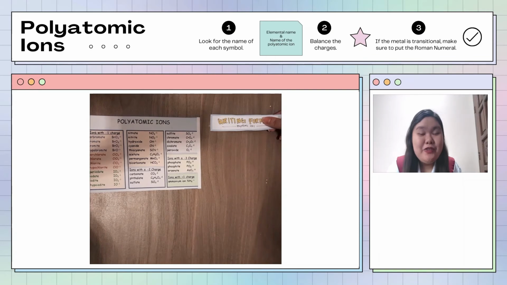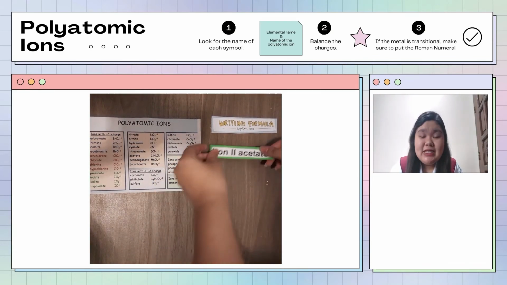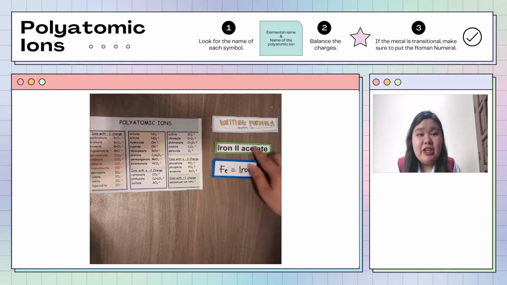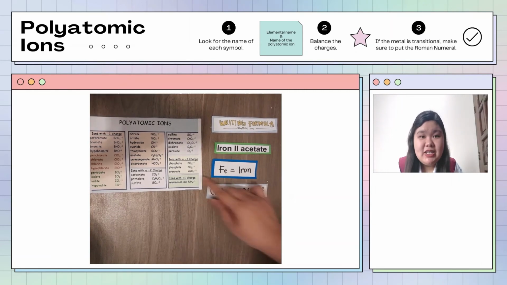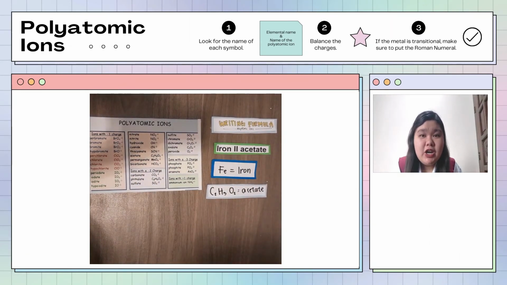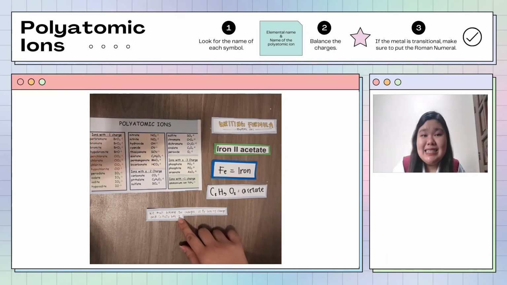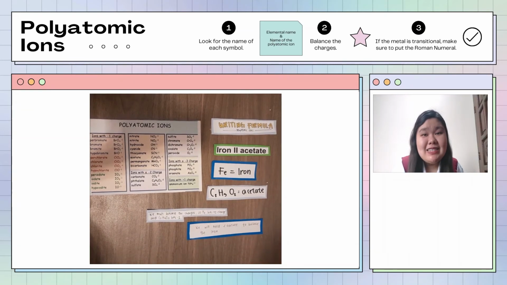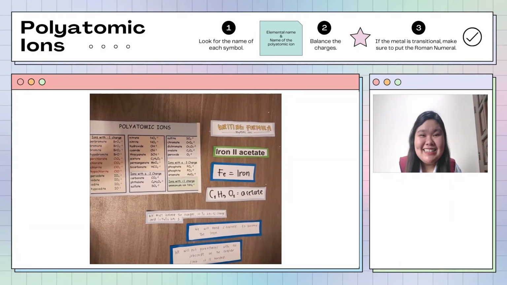Let's proceed to writing the formula for polyatomic ions. Iron(II) acetate is the given. First, let's write the formula of each ion. The symbol of iron is Fe, and the acetate is C2H3O2, based on the list presented. Next, we must balance the charges. Fe has a positive 2 charge and C2H3O2 has a -1 charge. We will need 2 acetates to balance the iron. We will put parentheses with a subscript on the outside since it is needed for a polyatomic ion. So, this will be the final answer.